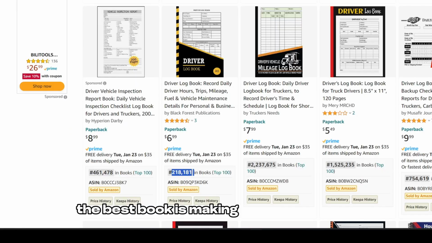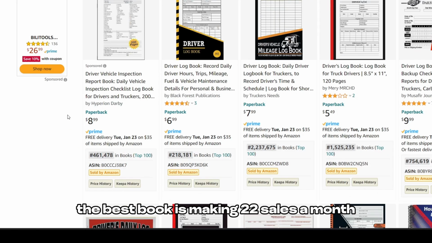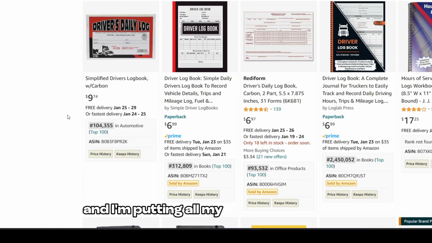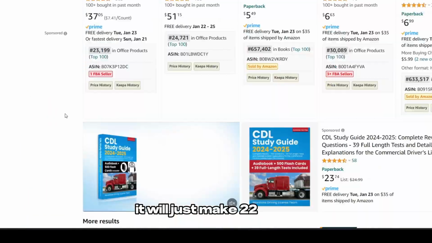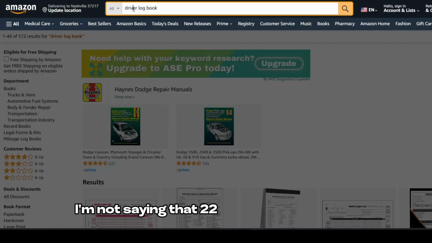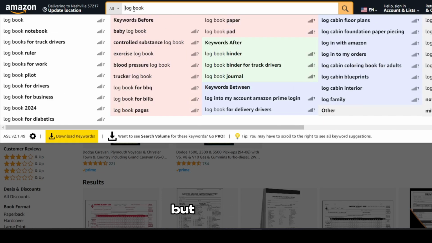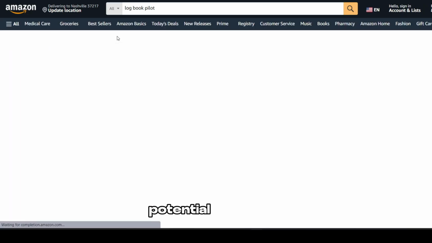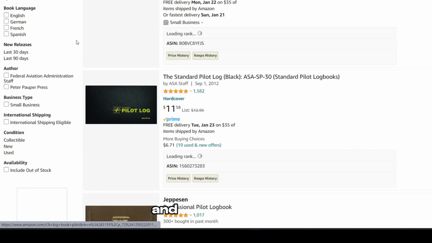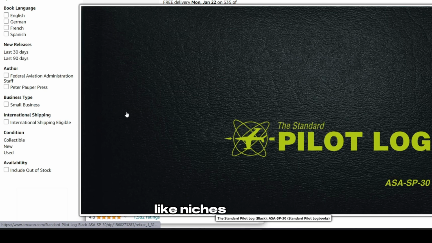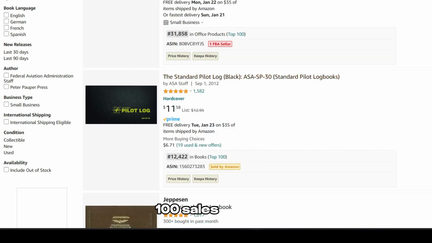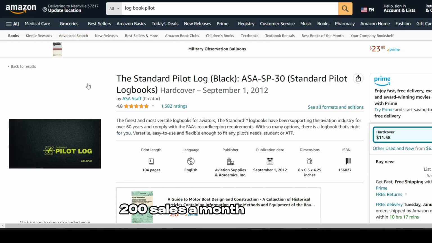The best book is making 22 sales a month, and I'm putting all my work on this niche, that if my book was the best, it will just make 22 sales. I'm not saying that 22 sales a month is bad, but the niche potential is very low, and you should aim towards high potential niches, like niches making 100 sales a month, 200 sales a month, and so on.